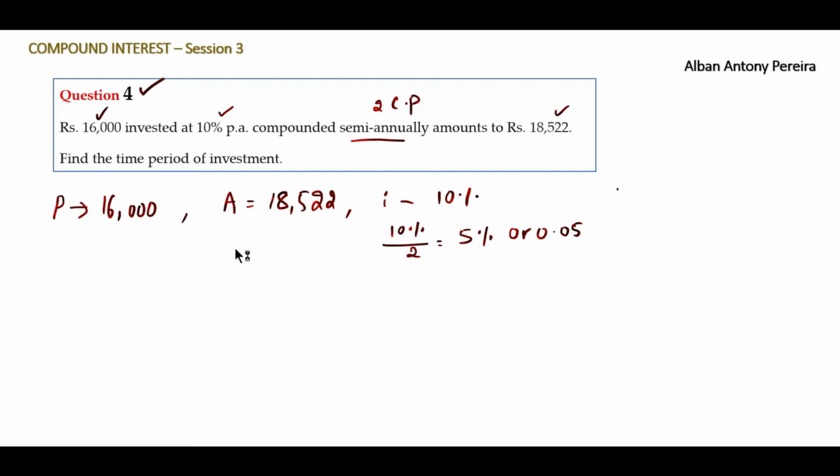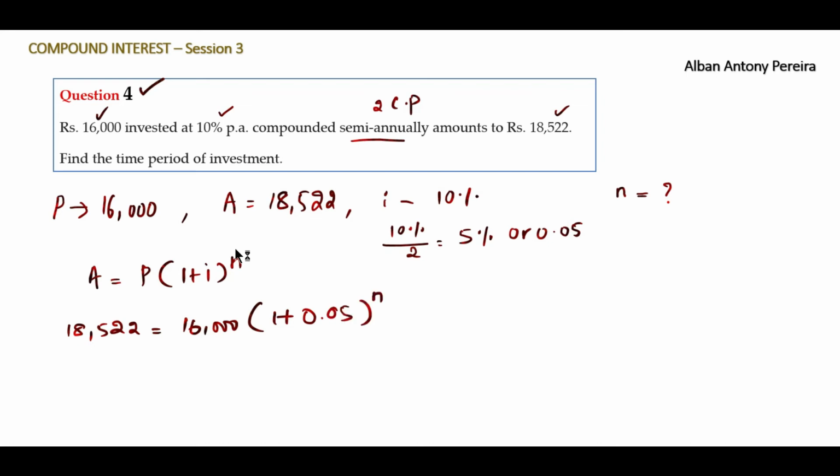Anything else? Do we know n? We do not know n. That is what we are supposed to find in this question. We'll write down the formula. Amount is equal to principal into 1 plus I to the power n. Amount is given, 18,522 is equal to principal is 16,000, bracket open, 1 plus I. What is I? 0.05 to the power n. N we do not know. So we can simplify it like this.